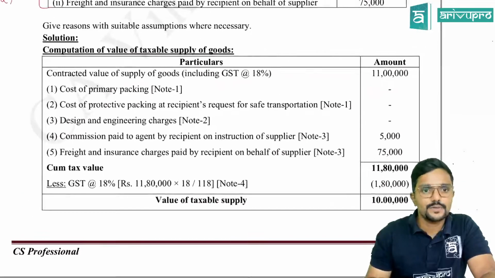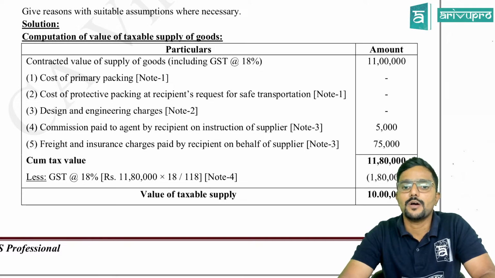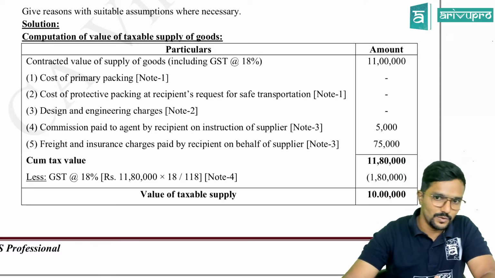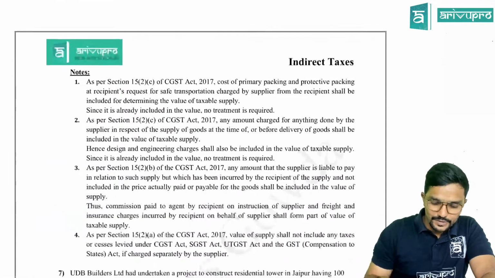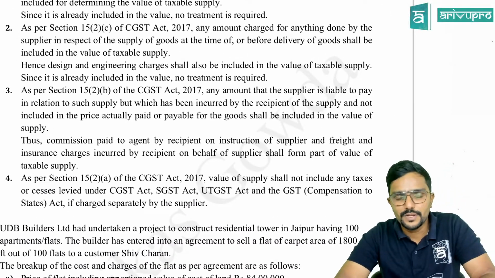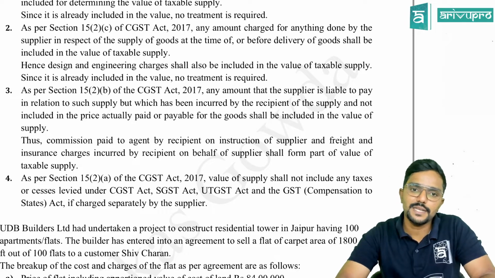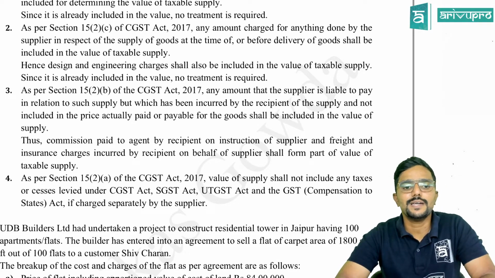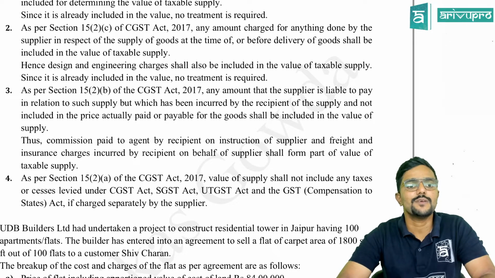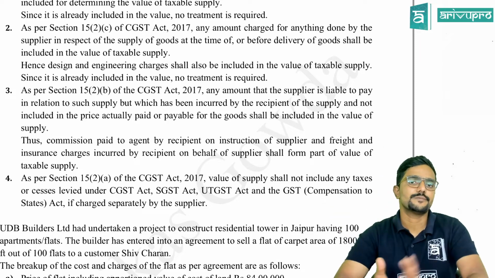Yes. Next, freight and insurance charges paid by the recipient on behalf of the supplier. How much? 75,000. Okay, we will add it. Both. I have given the note here. As per section 15(2)(b) of CGST Act 2017, any amount that the supplier is liable to pay in relation to such supply, but which has been incurred by the recipient of supply and not included in the price actually paid or payable for the goods shall be included in the value of supply. In simple, supplier's liability paid by the recipient.